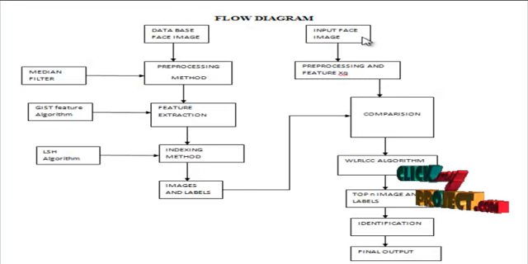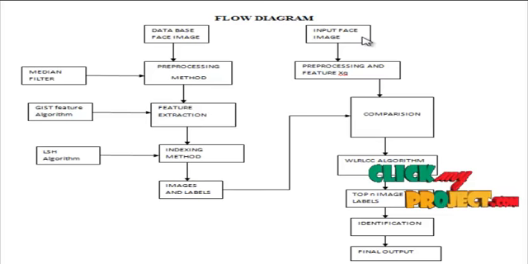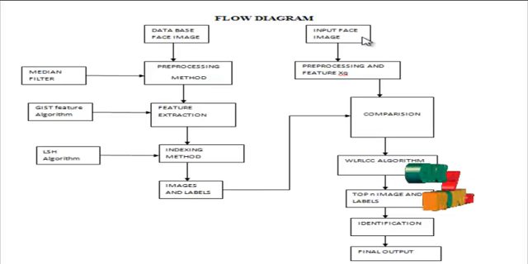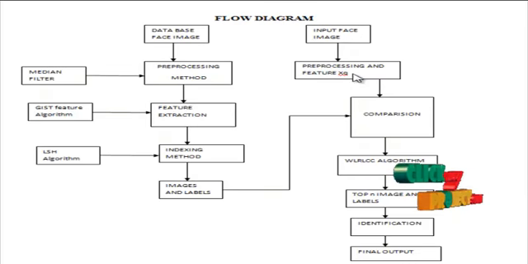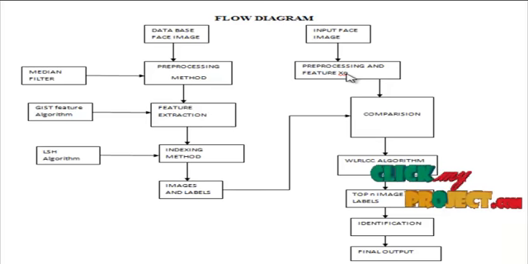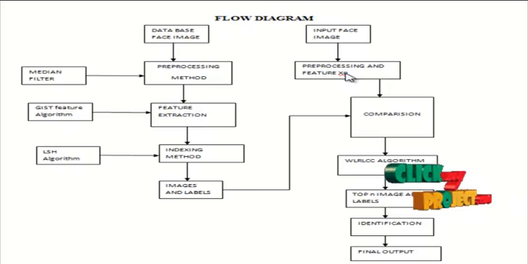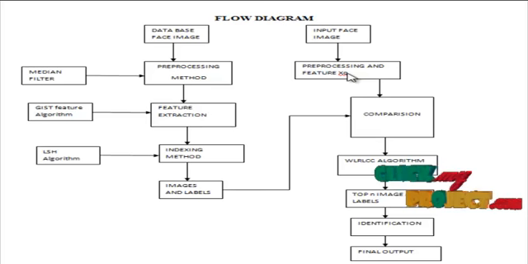Next, we will see the flow diagram for the project. First, we browse the input image from any specific location. Then, the input image is applied to the pre-processing method. There are various pre-processing methods, for example edge reduction, smoothing, image resize, and filtering the image. In this project we use the pre-processing method to filter the image.